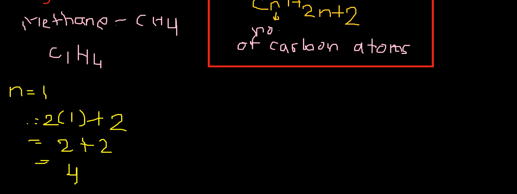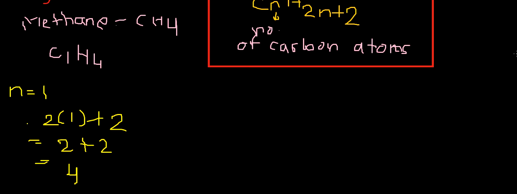I will not use an equal to sign here because we are talking about the number of atoms of hydrogen, so it will not be equal to n, it will be equal to 2n plus 2. So we have CH4 where H is 4, and from the formula we also get 4.